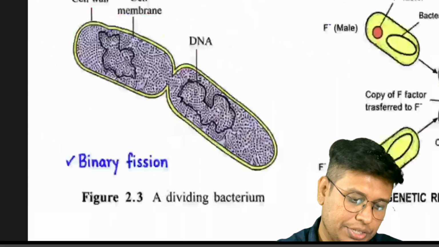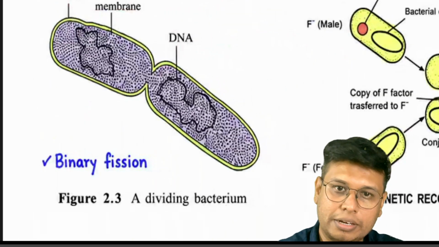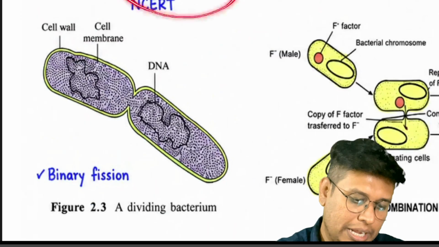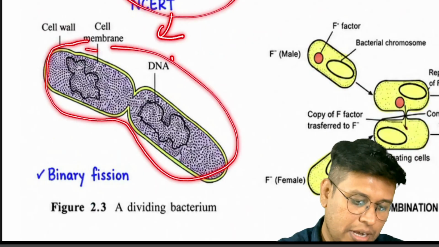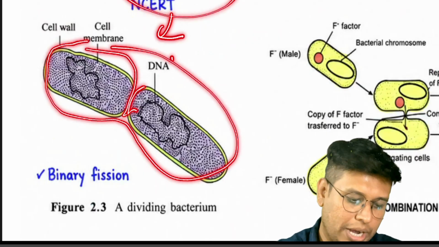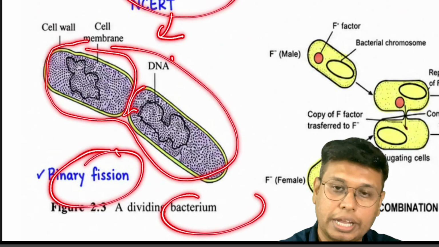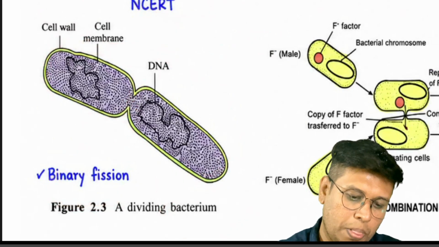Let's see binary fission. Okay. This is a binary fission. One bacteria was earlier, it grew into a larger bacteria. Now it is making two bacteria, and in the end it will separate into two.